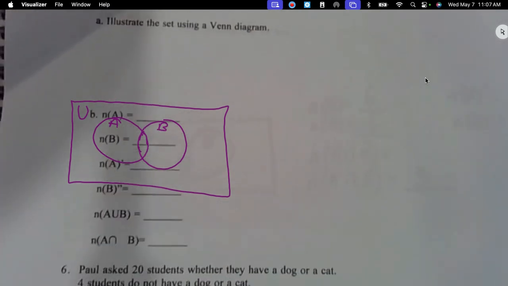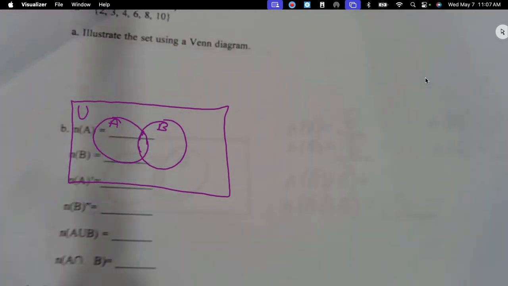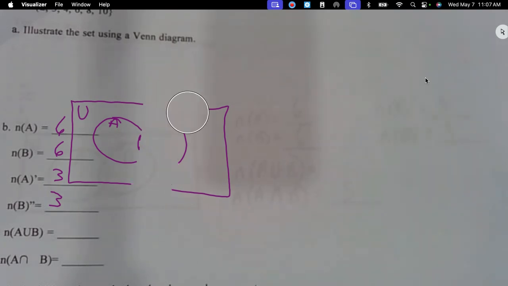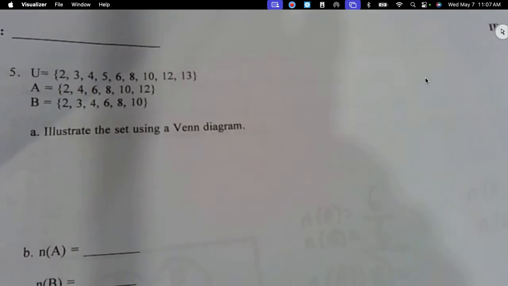Sorry, I'm trying to move this a little bit. Not in B is also 3. What did I have? I had 6, 6, 3, 3. How many are in A? I'm just gonna erase the diagram, because N is the intersection. I keep having to move this thing around. Like, A union B. I'm just gonna write it.